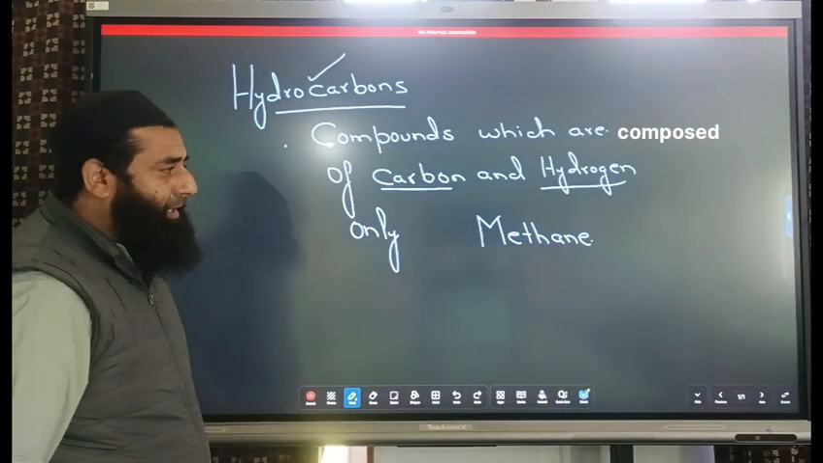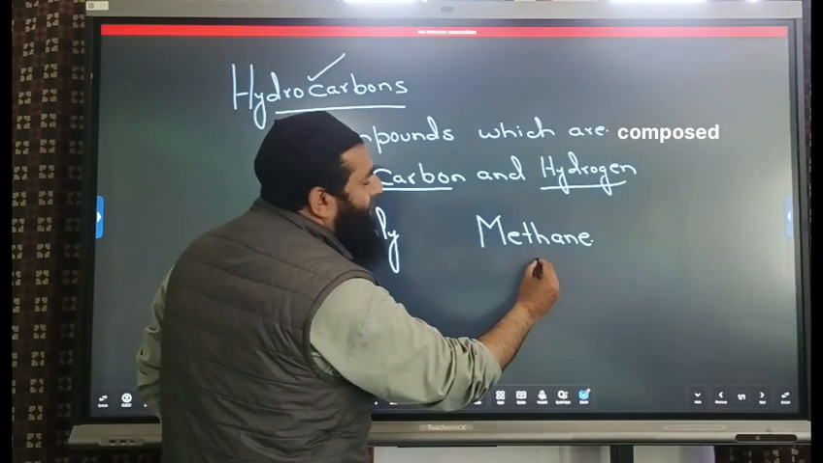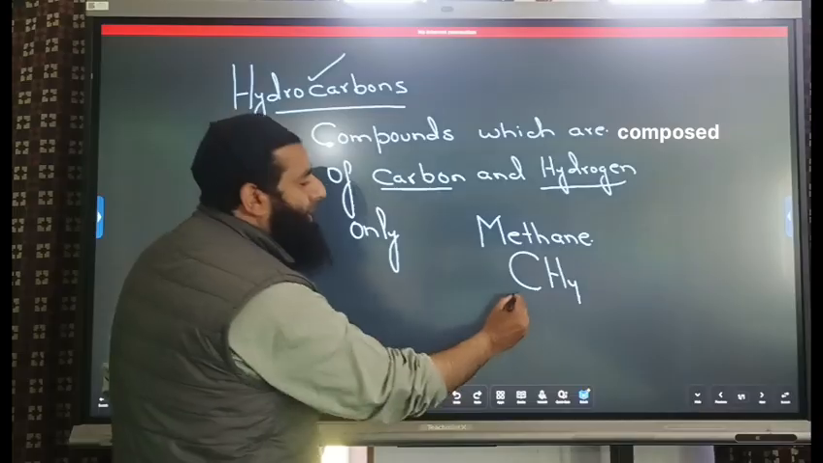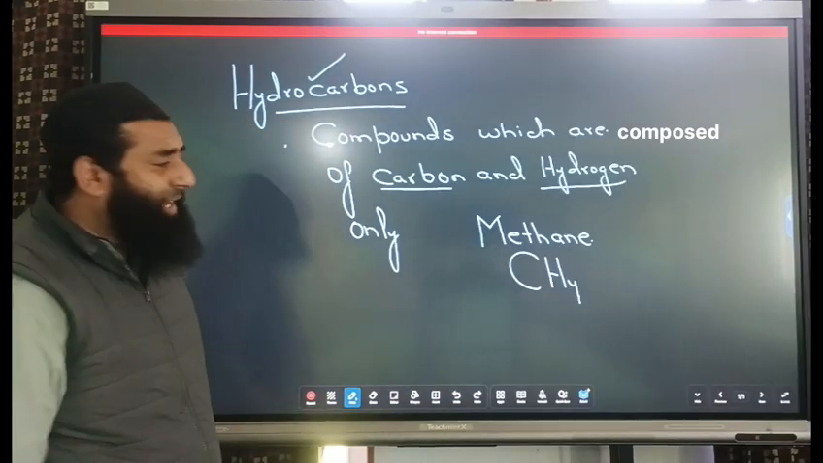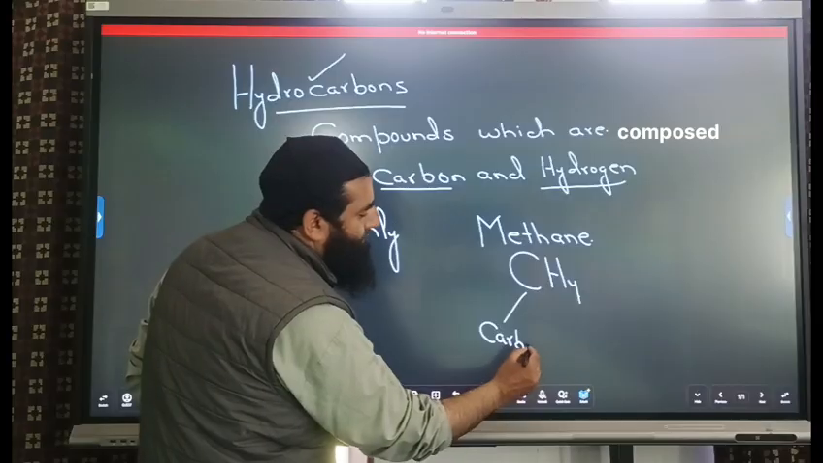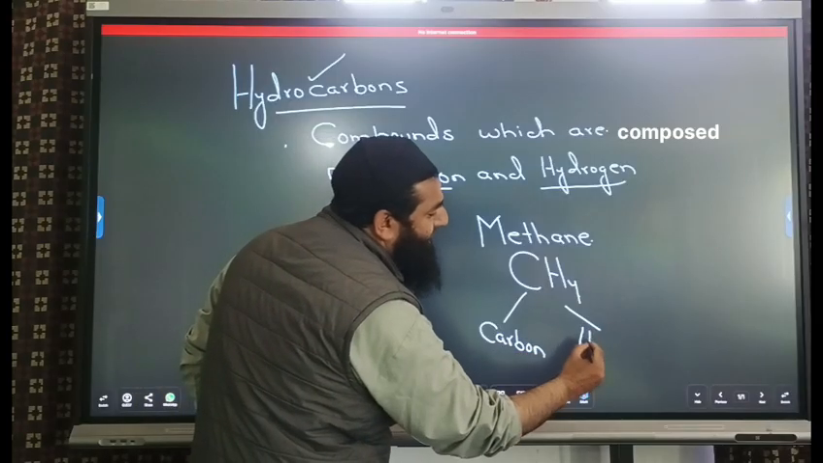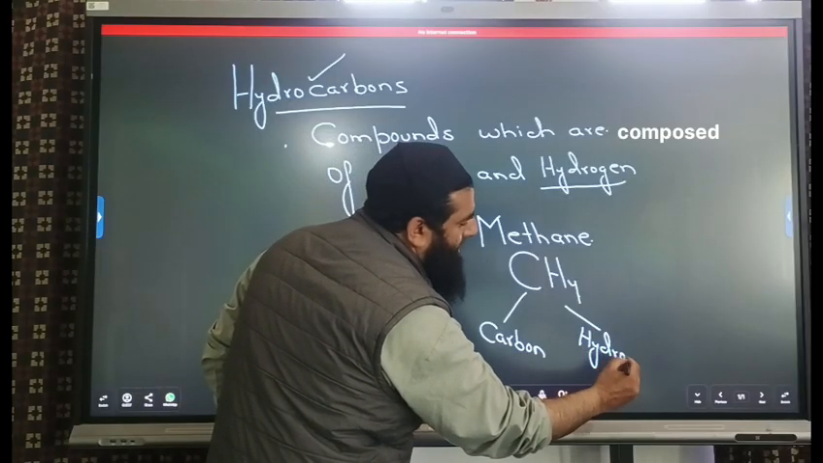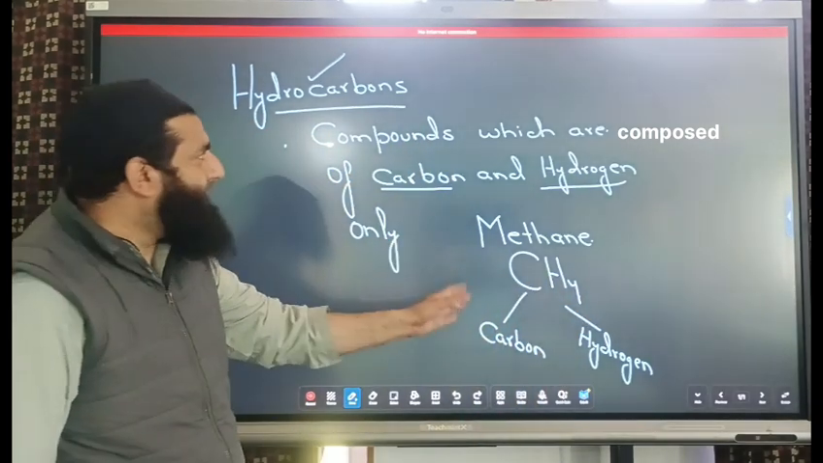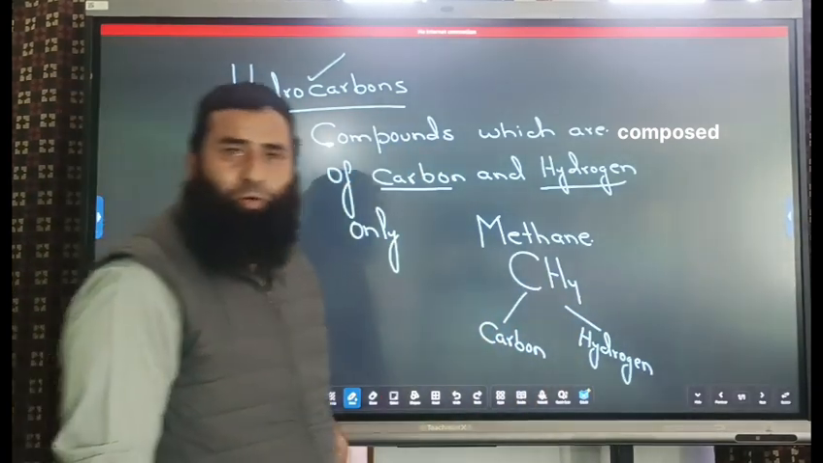It is methane. The formula of methane is CH4. So as you see, methane contains only carbon and hydrogen. So we can say methane is an example of a hydrocarbon.